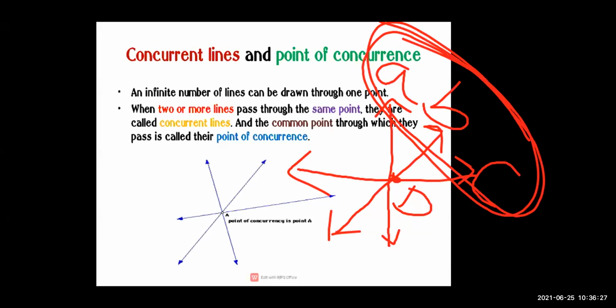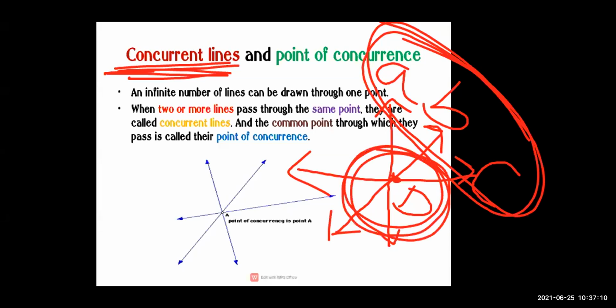Now tell me the answer in the chat box. This line A, line B, and line C, these lines are passing through the same point. That ABC is what? Very good. That ABC is our concurrent line. Now, what is point of concurrence here? In this diagram, what is our point of concurrence? Very good, very nice. Our point of concurrence is D.